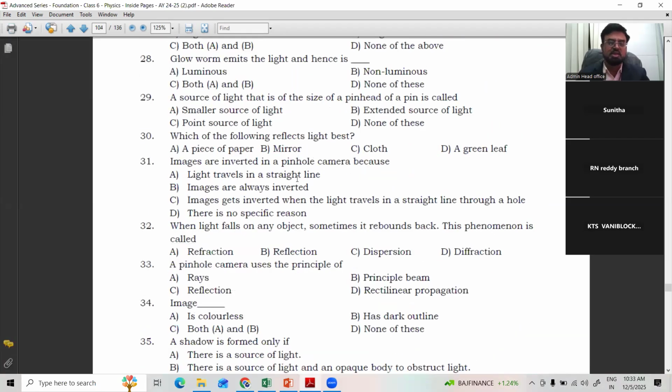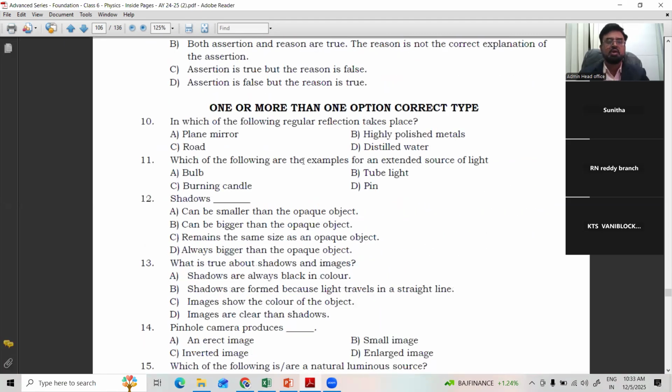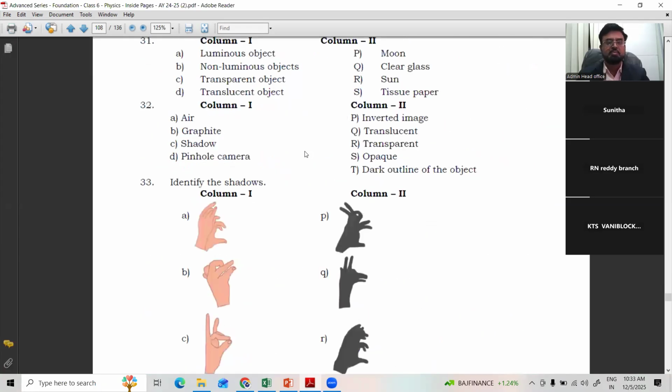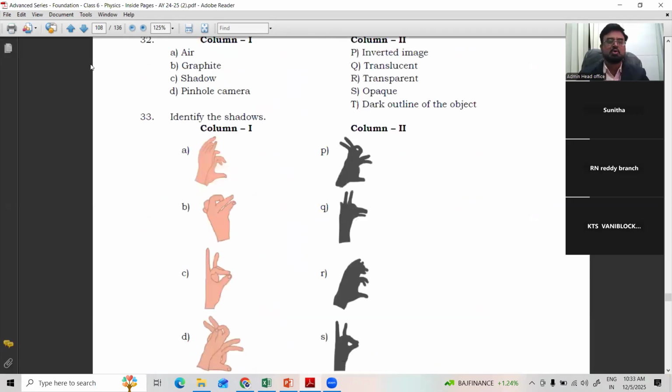If any numerical problems are there, go through the key given to you already for teachers, and you can finish up this work and maintain a separate notebook for this, so that next class we meet to discuss the chapter electricity, which is very important again. Probably the last but one chapter. We'll complete the 8th chapter also as early as possible, and we go for the revision where we can do all the worksheets, right? So that's all for today.